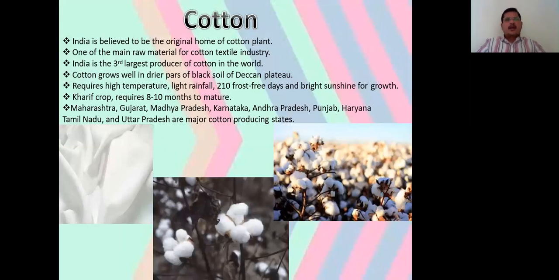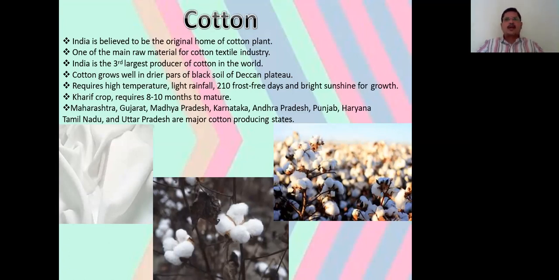Then cotton. India is believed to be the original home of the cotton plant, one of the main raw materials for the cotton textile industry. India is the 3rd largest producer of cotton in the world. Cotton grows well in drier parts of the black soil of the Deccan Plateau. It requires high temperature, light rainfall, 210 frost-free days and bright sunshine for growing.